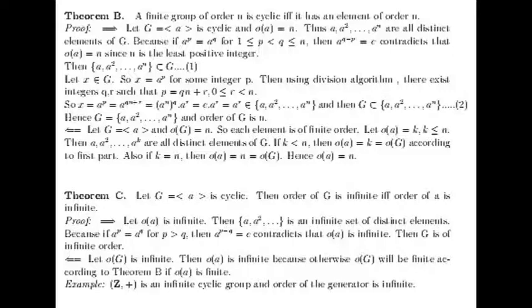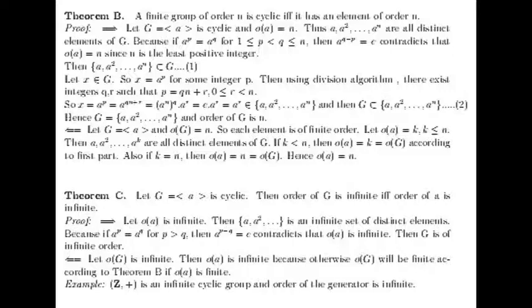That means a to the power n, all to the power q, times a to the power r, and we know that the order of a is n, that means a to the power n is e, so x will be a to the power r, and a to the power r will belong to the set {a, a squared, ..., a to the power n}, and then G will be a subset of that set. This is the second point.